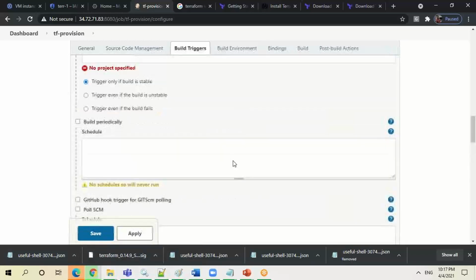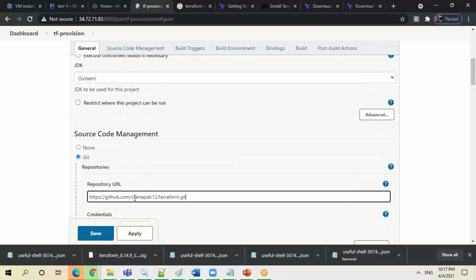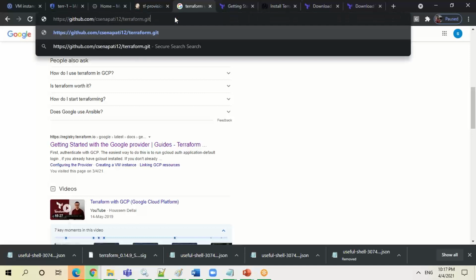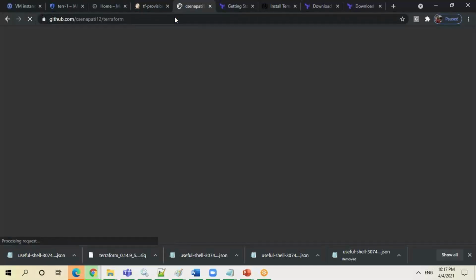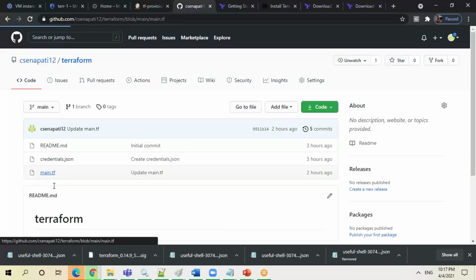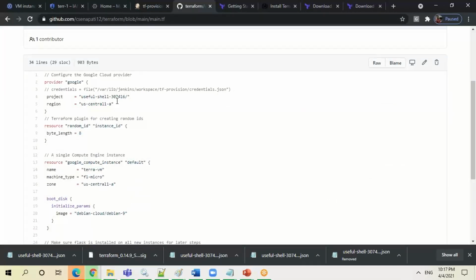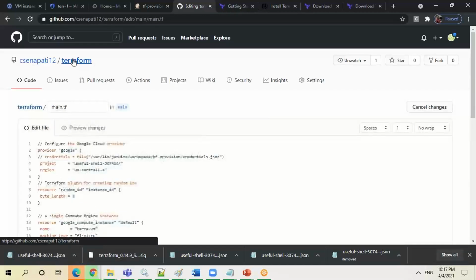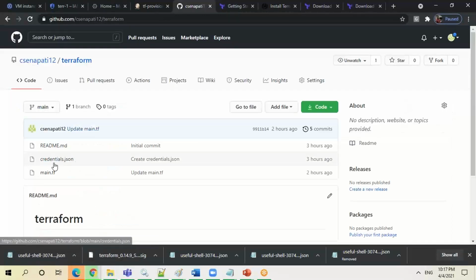Now, what I did basically, I have created one repo. In this repo, I have kept everything related to my files. So whenever you want to create any VMs, this is the mandate I have given. Here is my configuration file. I'm not doing it here because I'm executing there itself, and also I can give it here, but maybe this is one reason why it was not working. Okay, I'll check it later.